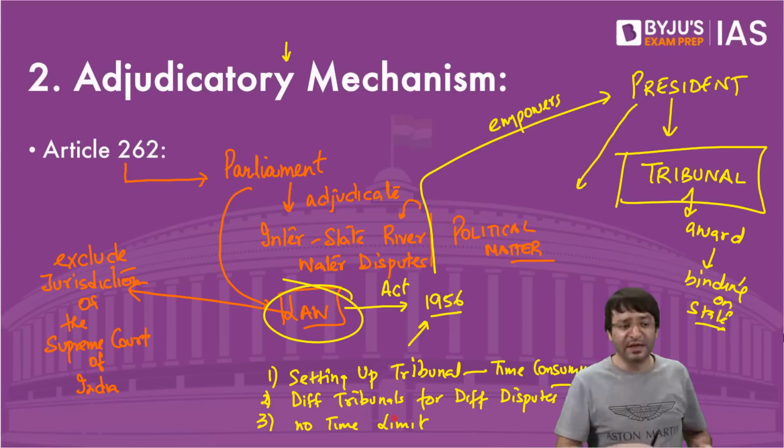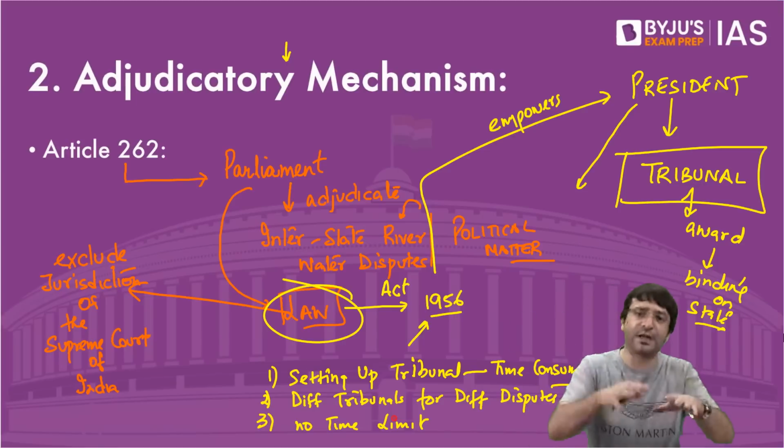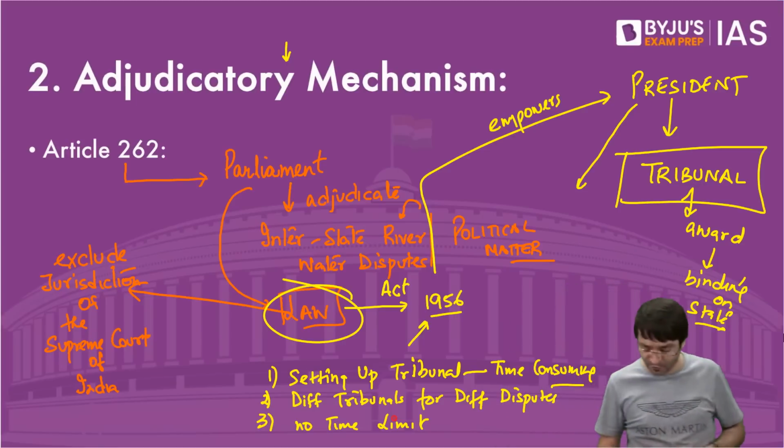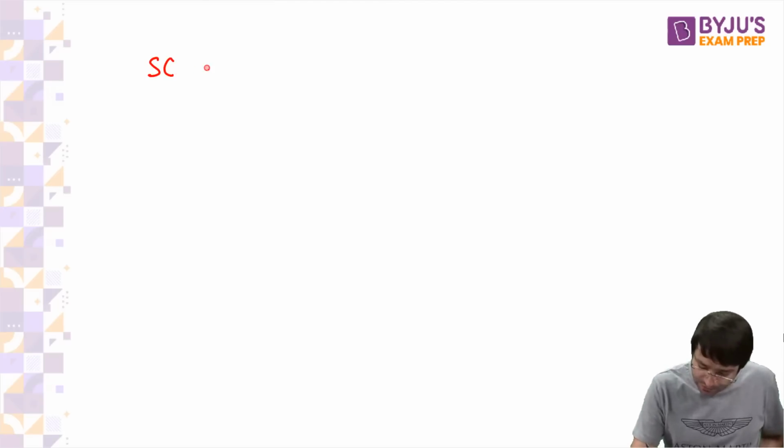Problem number 2, different tribunals for different disputes. Problem number 3, there is no time period. And problem number 4, the Supreme Court involves itself.